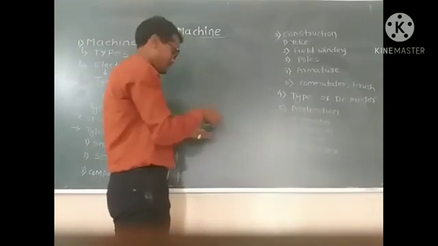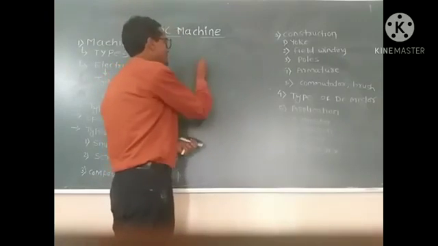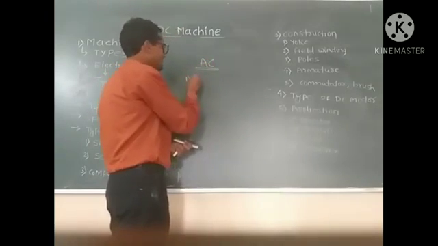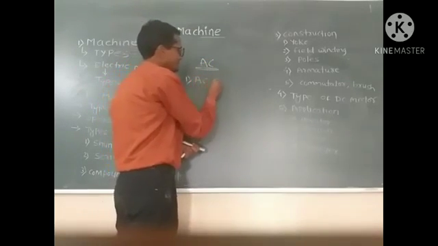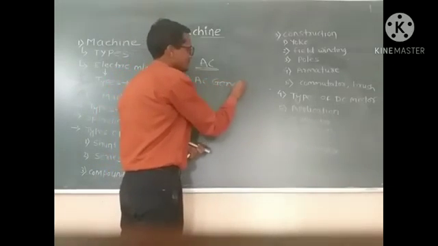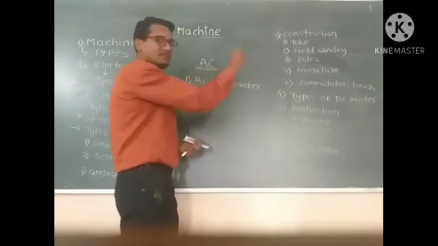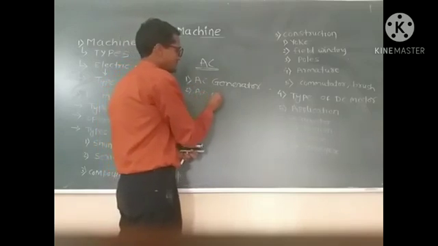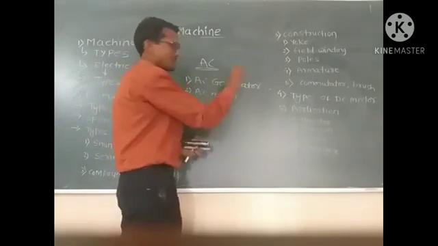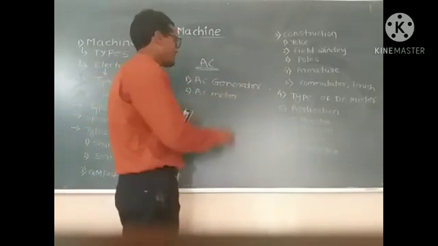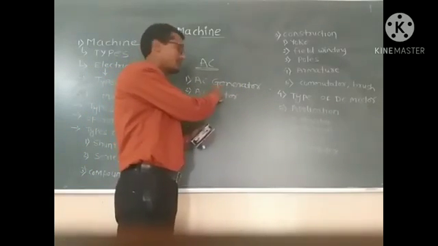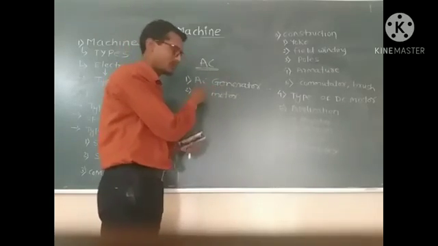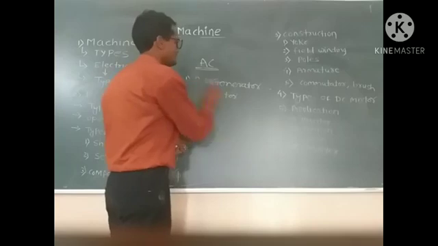After that, the AC machine is also divided into two types. First is the AC generator and second is AC motors. AC generators are also called alternators and AC motors are also called induction motors.